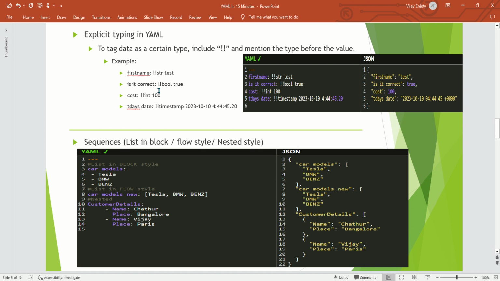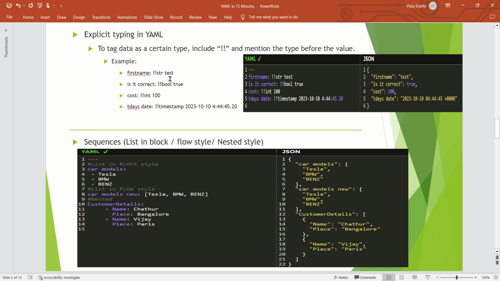Again, if you want to mention a boolean, just say two exclamation marks and bool, and similarly int and timestamp. Make sure you have a space after the colon and also a space after the data type. In this way, it knows what data type you are mandating. So if tomorrow somebody changes it without noticing, it gives a warning that it has to be a string value.